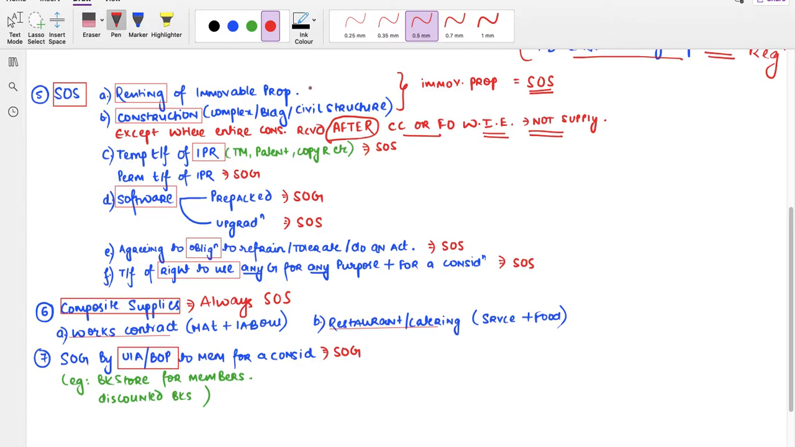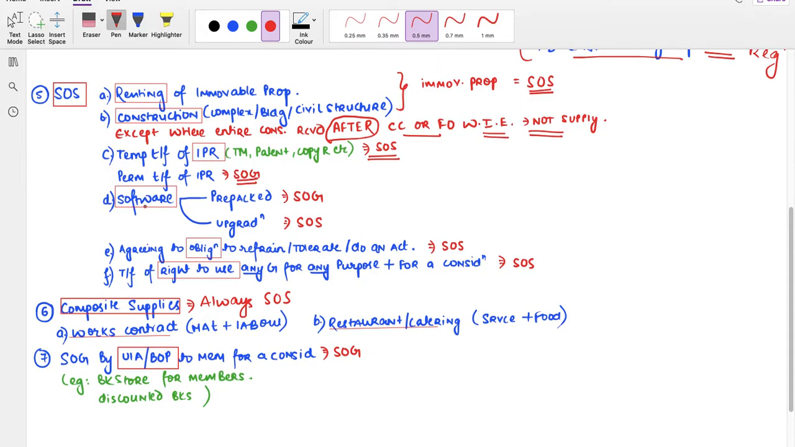Next is temporary transfer of IPR. What is IPR? Intellectual property right. In case of temporary transfer of intellectual property right, for example, trademarks, patent, copyrights, etc., it is a supply of service. In case of a permanent transfer, if you're making the transfer of IPR like trademark permanently, then it is a supply of goods. But if it is only a temporary transfer, it is a supply of service.